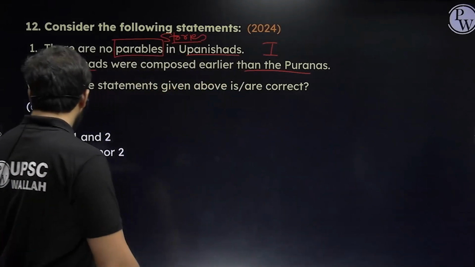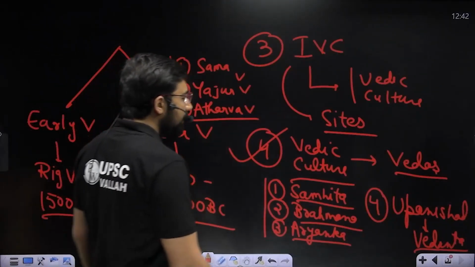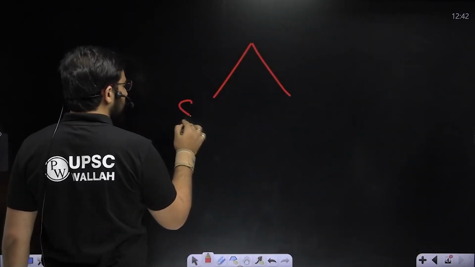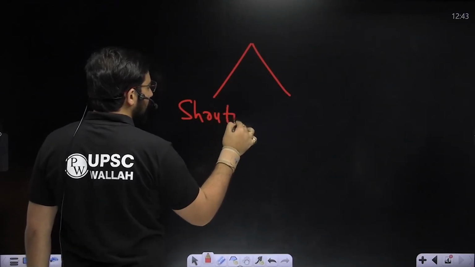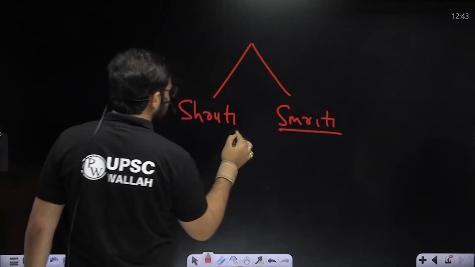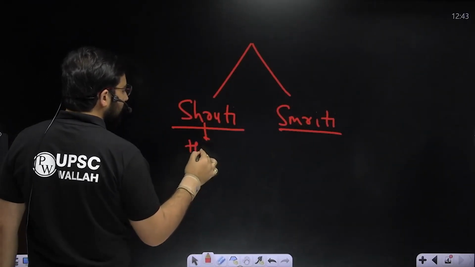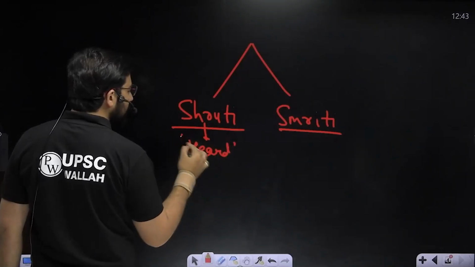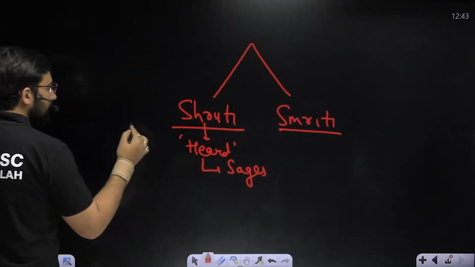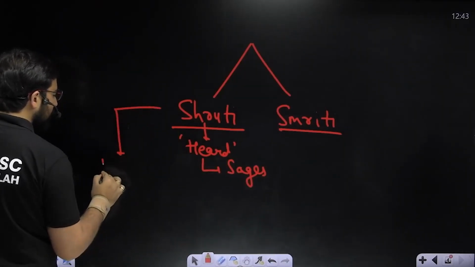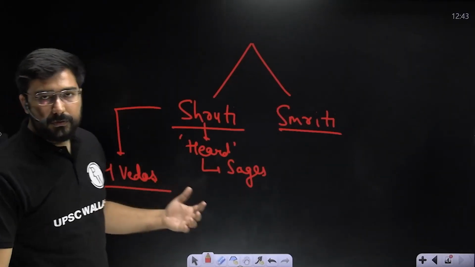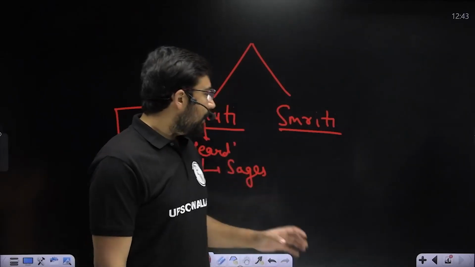In fact, you should know the broader characterization of Indian literature. The early Indian literature is linked to two traditions, the tradition which is known as Shruti and the tradition which is known as Smriti. Shruti means something which has been heard, something which is told to us by the god, and it has been heard by the sages in their deep meditative states. The status of Shruti has been given to only the four Vedas, which includes all the four that we have just discussed: Rig, Sam, Yajur and Atharva.